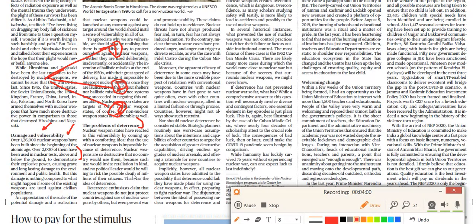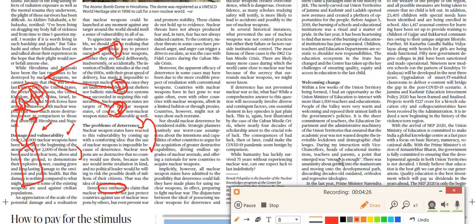If you just understand this thing, here writer is saying that deterrence enthusiast people will say that nuclearization and all those things, if you have the nuclear weapon, it will create a deterrence against another nation, that people will live in fear. But the thing is that it is creating the vulnerability. This is the problem, and this is the ultimate thing that you should keep in your mind.